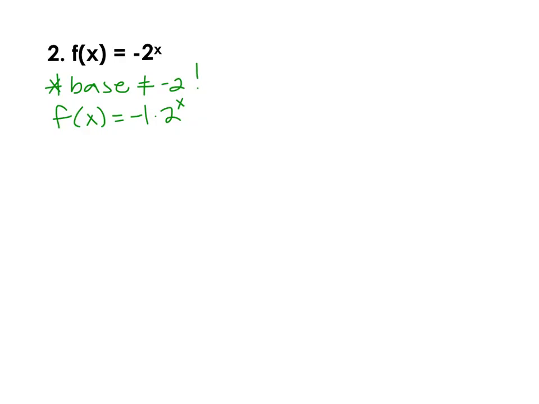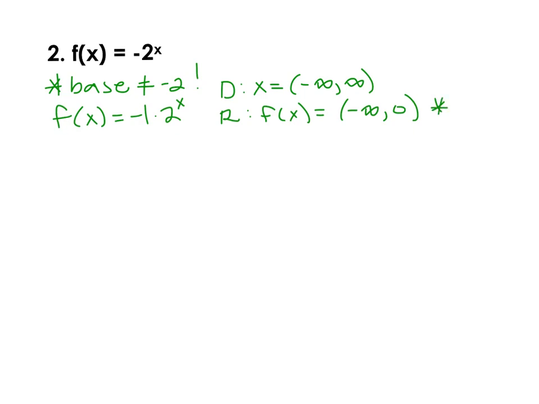Now, because of this, two things are going to happen. Our domain will stay the same, which is fine. X still can be anything at once. But that a value that's negative is going to reflect our graph upside down. And for our range, the first thing to note is that it's f of x, not y. The second thing, because it is -1 instead of +1 for our a value, that means the graph is going to go from -infinity up to that boundary of 0. So notice how I'm writing the range for this option. If it's upside down, the output values flip-flop.